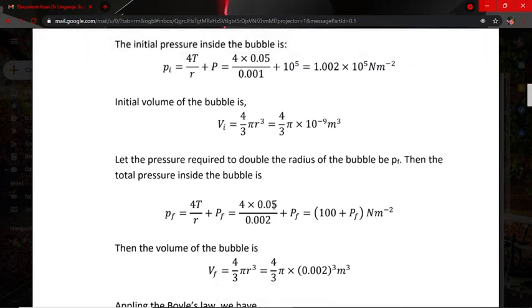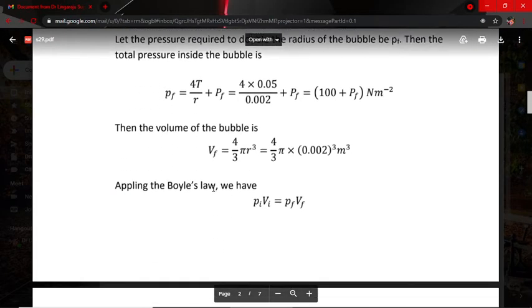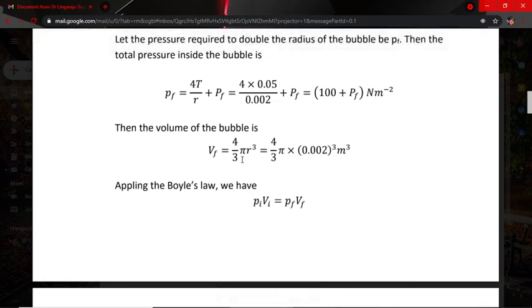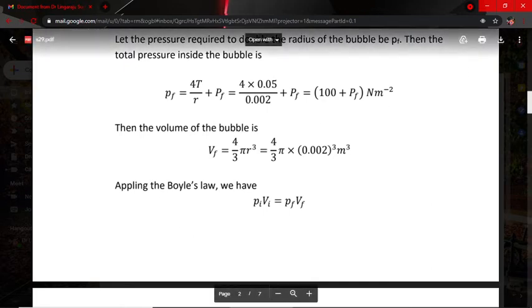Then the total pressure inside the bubble is 4T by R plus Pf. Same as the initial, after that: 4 into 0.05 by 0.002 plus Pf. We have to calculate the Pf value, 100 plus Pf. Then the total volume of the bubble is Vf. Vf is equal to 4 by 3 pi R cube, that is equal to 4 by 3 pi into 0.002 whole cube. Knowing the Vf value, now here we come to Boyle's law.